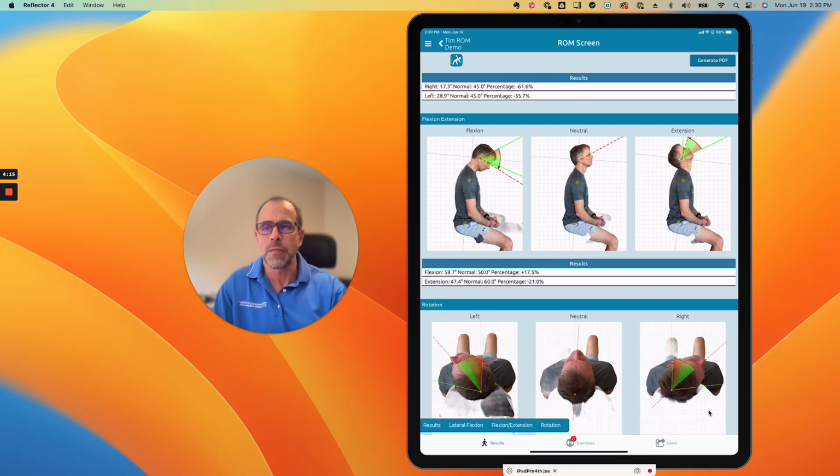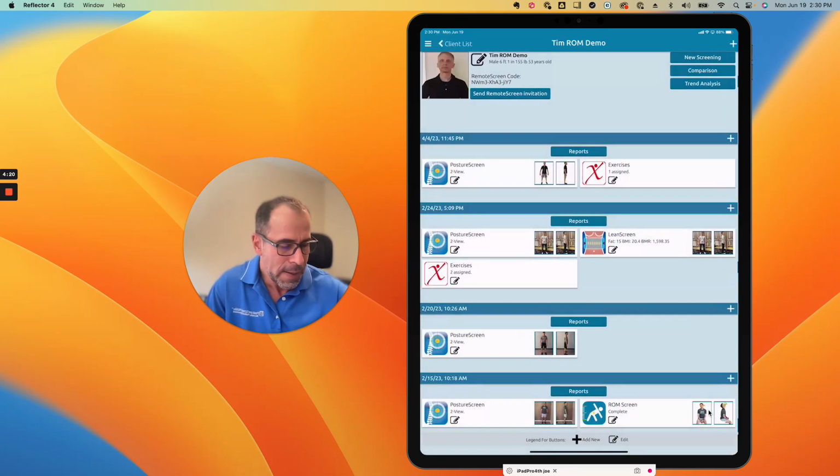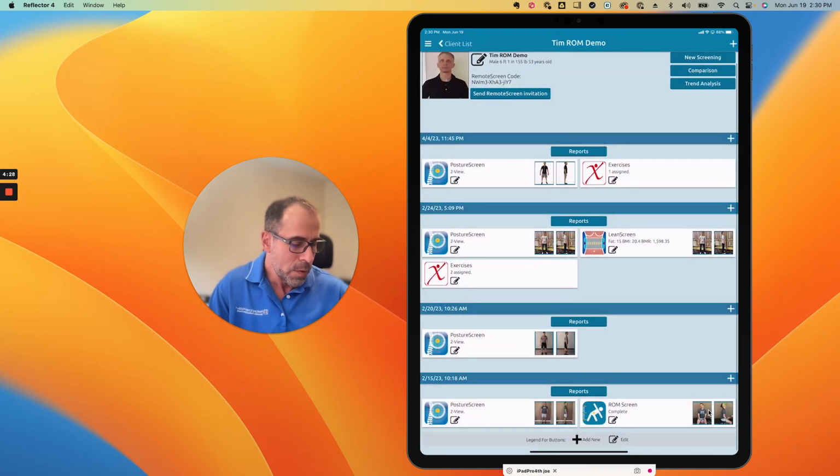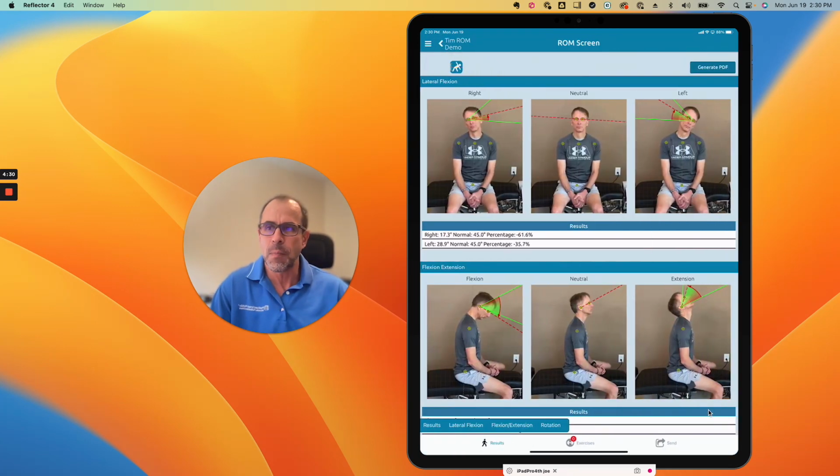But this is up to you. If you wanted to isolate that out, it's all up to you. I'm going to go back and hit edit and toggle the background removal off. So now if I go back in, we can see the person, so there's nothing being removed. It's totally up to you. On a normal posture screen, it works really well. On a movement screen, again, it can remove different parts, like their other leg, and make it look a little bit strange sometimes. So it's totally up to you if you want to use the background removal tool.